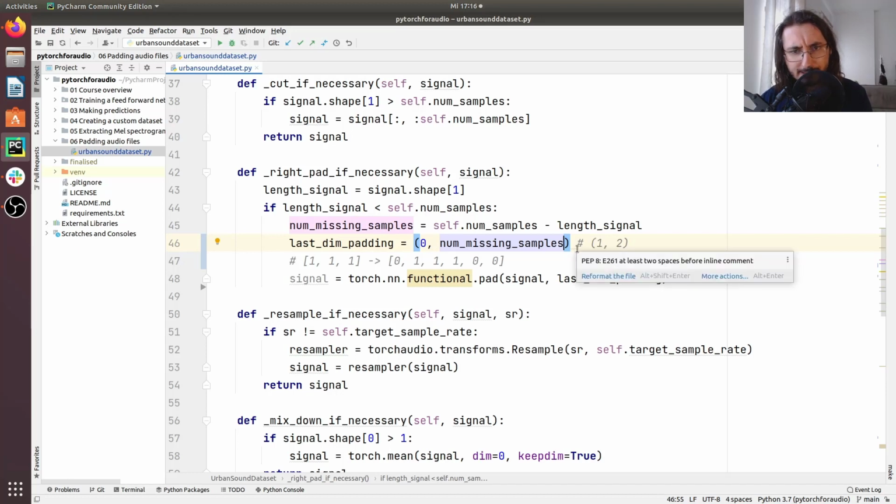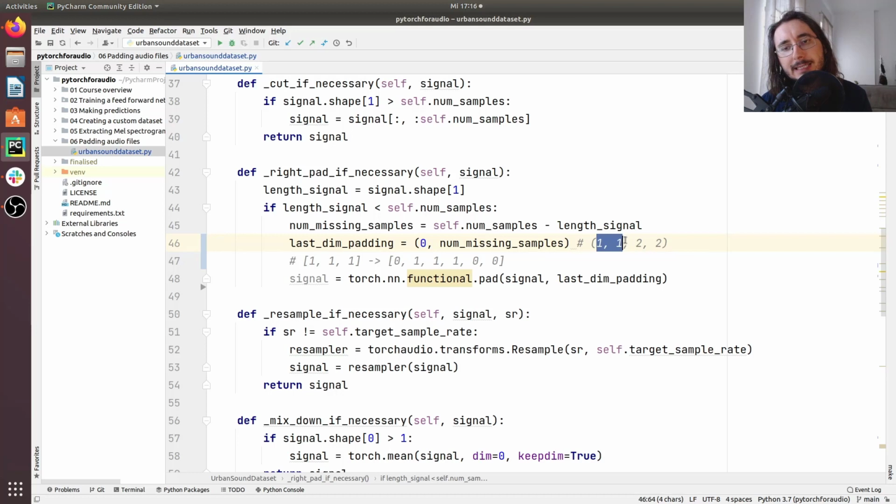Let's assume this was equal to 1, 1, and then 2, 2. This initial two values would be the left and right padding that we would apply to the last dimension of our tensor, whereas this 2, 2 are the values for the left padding and the right padding for the second to last dimension of our tensor.